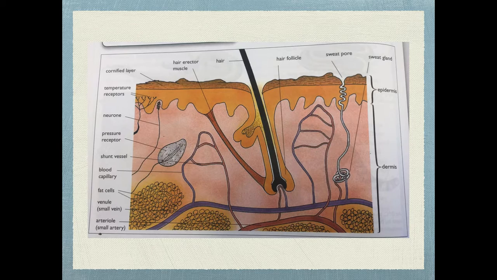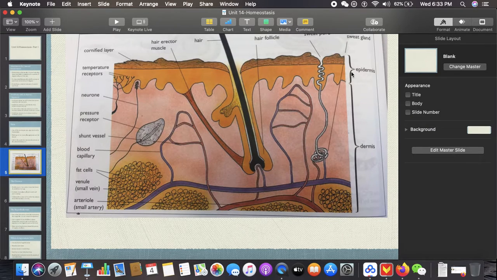Okay, here's a labeled vertical section through part of your skin. You see that it is divided into the epidermis and the dermis. Now, the top layer here is the cornified layer. This is a layer made of dead cells. Now, this acts as the first barrier of defense against diseases and pathogens.